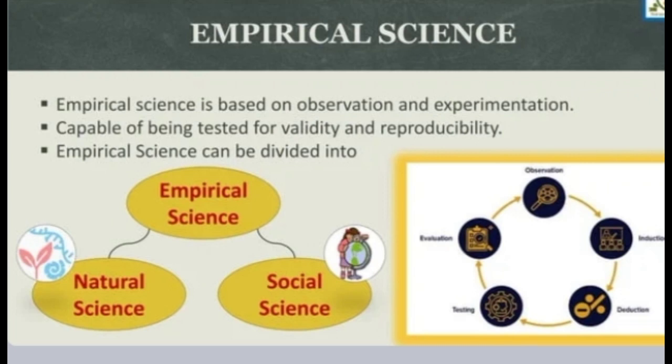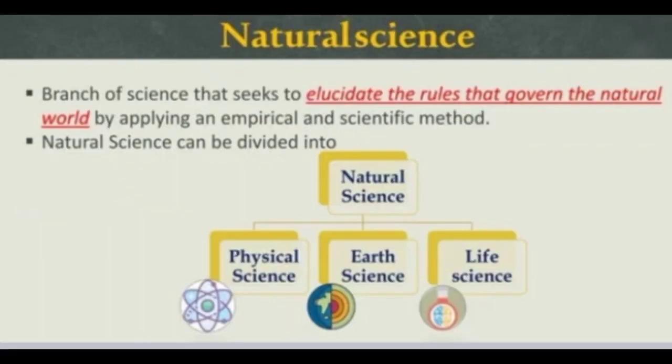So the first one is empirical science. This is based on observation as well as experimentation. It is also capable of being tested for validity and reproducibility. Empirical science can be divided into natural science and social science. So next one we have natural science.